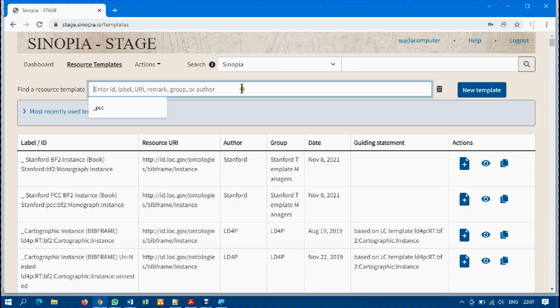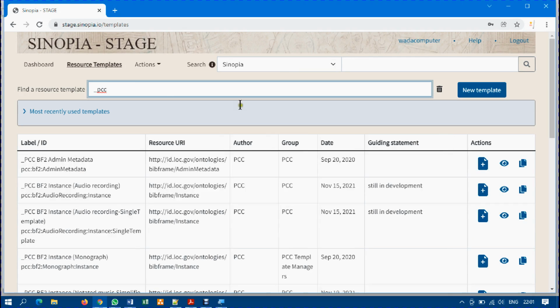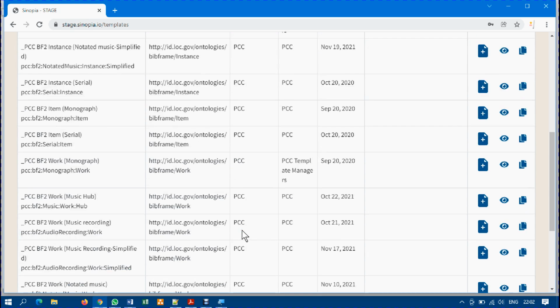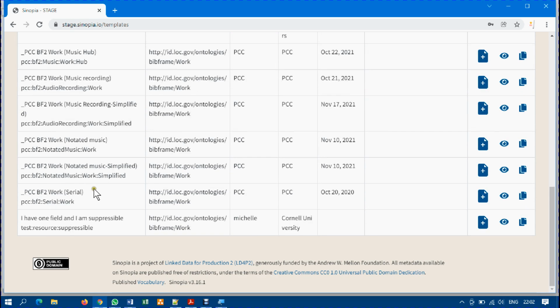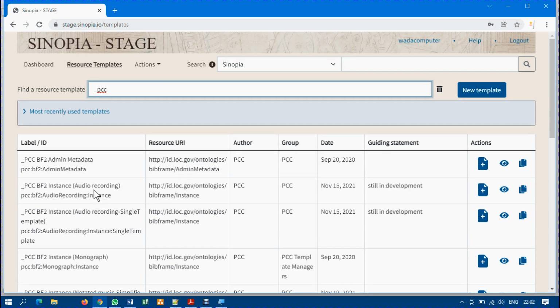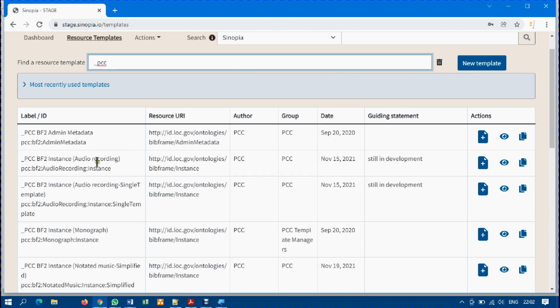Now what you need to do, as I told you last time, is to type underscore PCC to filter out the PCC template that we are going to be working with. So you can see that there were many of them before, but now the other templates that we don't need in the course of this our training have been removed, and now we are being given the template that starts with underscore PCC BF, which is B-frame 2.